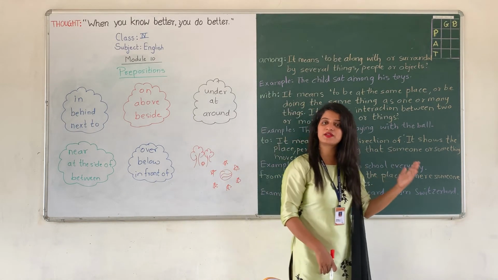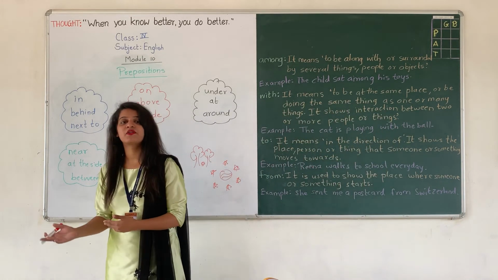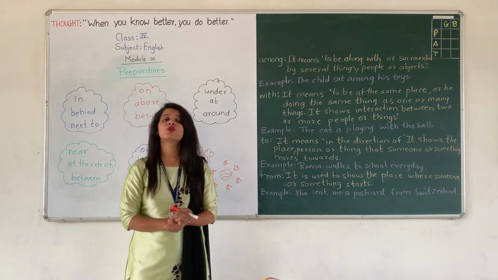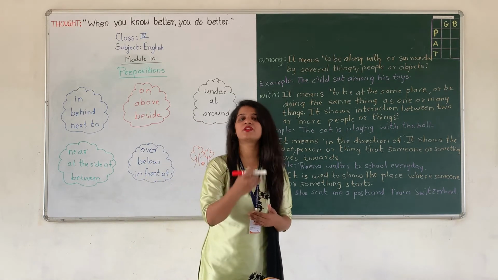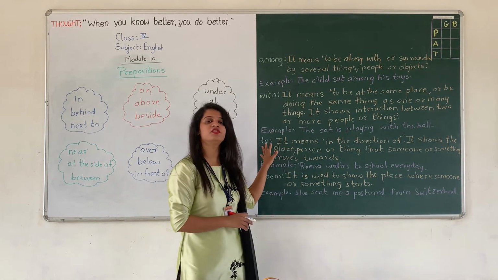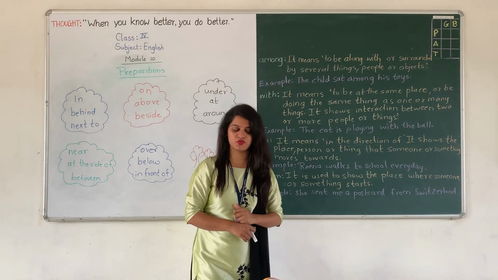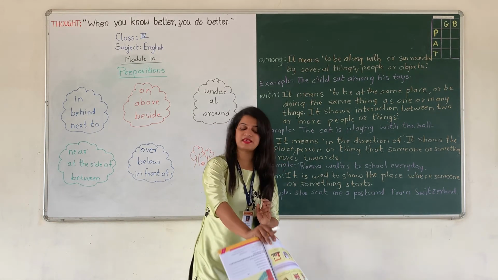Now I am going towards left and now I am moving towards my right. Okay? It means we are moving towards something, and that time we use the preposition to. Okay. Next, I will give you some examples.